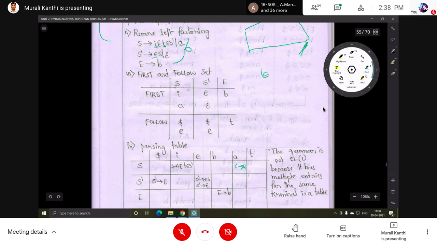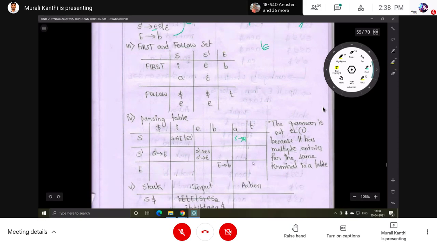Next, follow. Follow for only which symbol? S dash only, not for S, not for E. S dash follows dollar E. On dollar, S dash implies epsilon. On E also, S dash implies epsilon. Okay, so table construction completed.